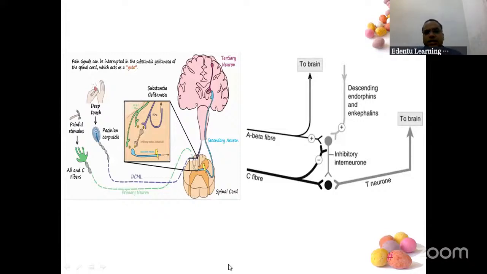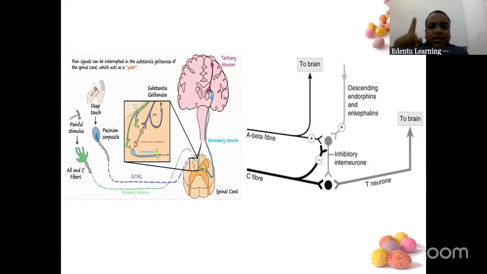Yes. Now you see this. A beta fibers have come, C fibers have come. Both came at a single point. Now here, substantia gelatinosa is the railway station. Either I should take the happy train or the pain train. Only one can do. One can reach.